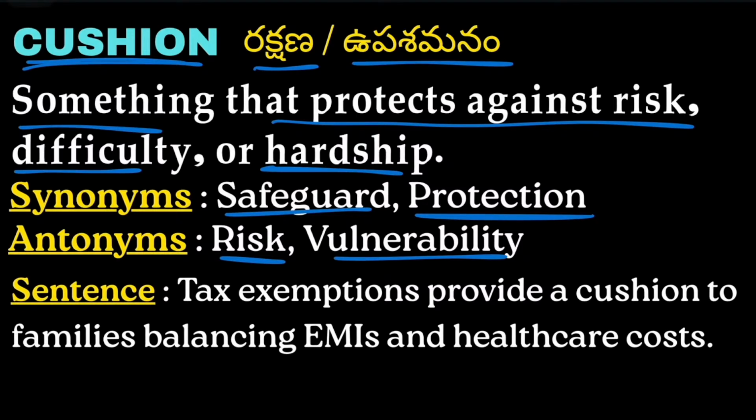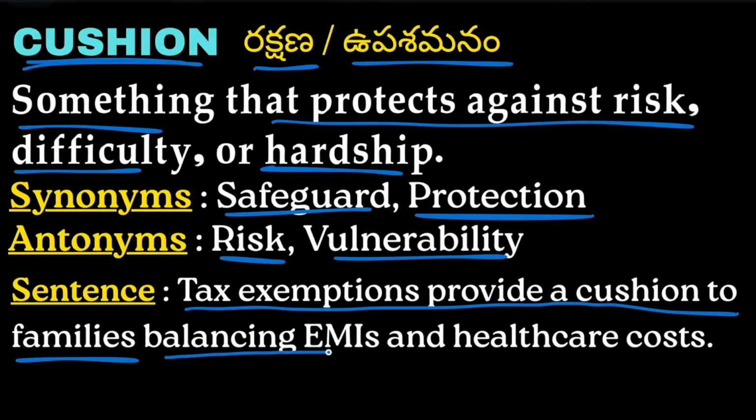Now let us move on to the example. Tax exemptions provided a cushion to families balancing EMIs and healthcare costs. So the tax exemptions provide a safeguard to the families balancing their easy monthly installments and the healthcare costs.